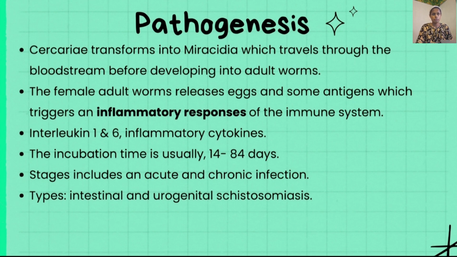The female worms release eggs as well as antigens, which trigger the inflammatory responses of the immune system, specifically interleukin 1 and 6 and other inflammatory cytokines. The incubation time is usually 14 to 84 days. There are two stages of schistosomiasis infection, acute and chronic, and it also affects the urogenital and intestinal areas.